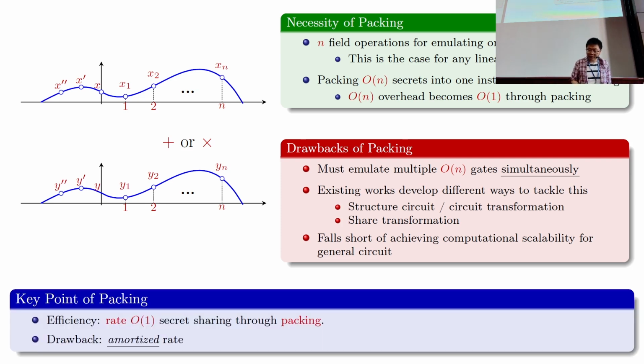So just to summarize, the key point of the packing usage here is that we want to achieve a secret sharing where the rate of the secret sharing scheme is constant. By rate, I mean the cumulative length of all the secrets being shared over the total share size. So here, when you are sharing on the order of n many secrets, the rate of the secret sharing is constant. The drawback or limitation of packed secret sharing is that you only achieve this efficiency in an amortized sense. You have to put many secrets together and then achieve this constant rate.